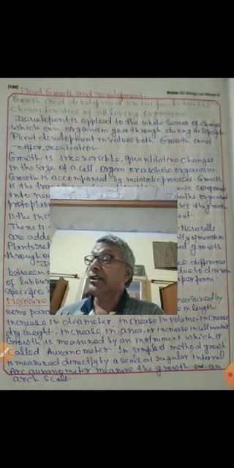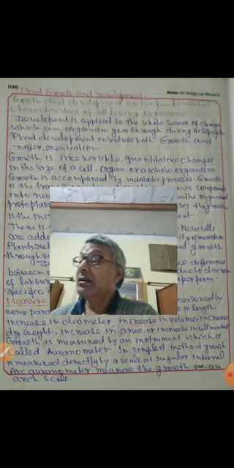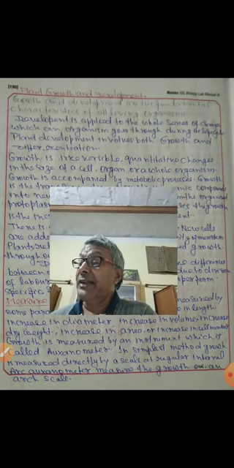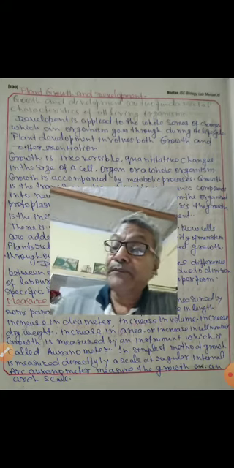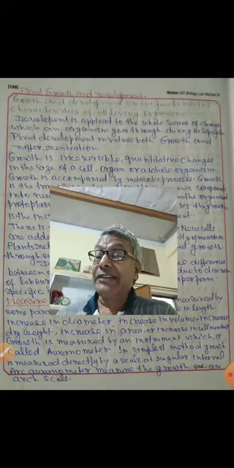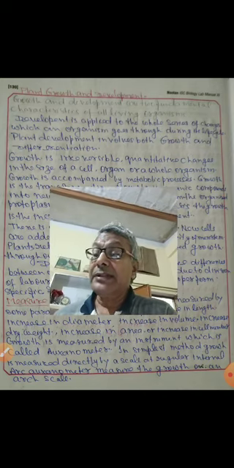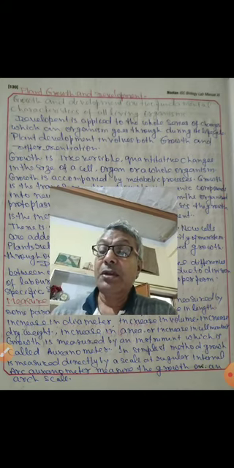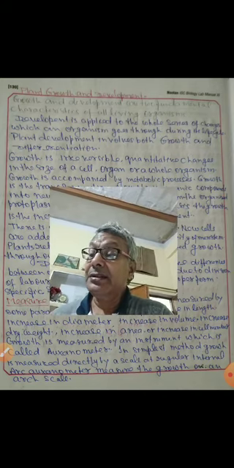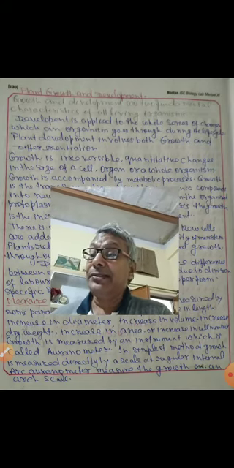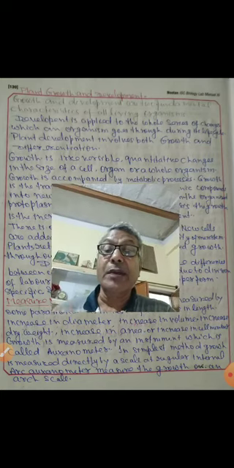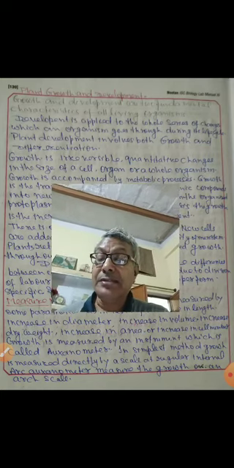Here, children, you have to study the measurement of growth in the plant. We are using the direct method. In the direct method, we get the height of the plant, which we measure by using a scale at regular intervals.